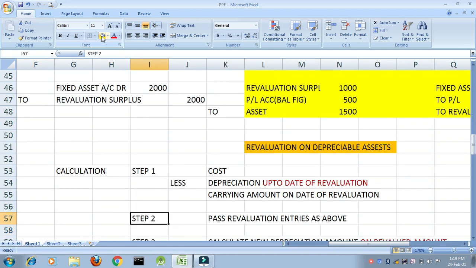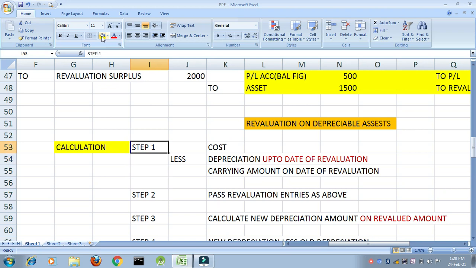Okay, revaluation. Now I had done revaluation where there was no depreciation. Suppose there is depreciation. How would you do the revaluation? Revaluation on depreciable assets. Now how is the calculation done? I have given you all the step-by-step procedure. Kindly pause the video and note down the steps so that before going for the examination you can revise it very quickly.